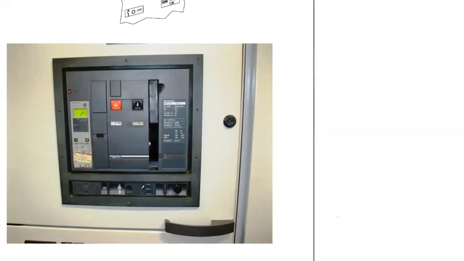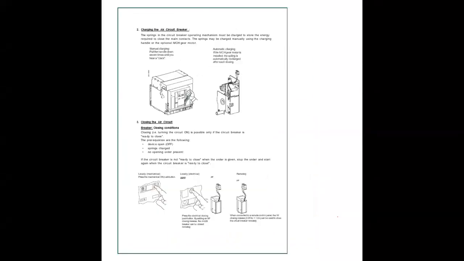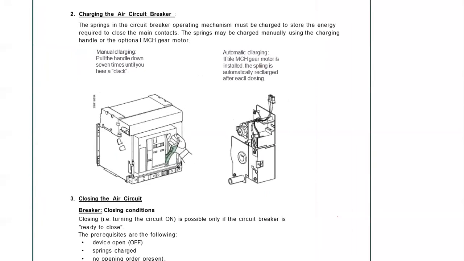And this is how a circuit breaker looks like. This is a rack out handle.